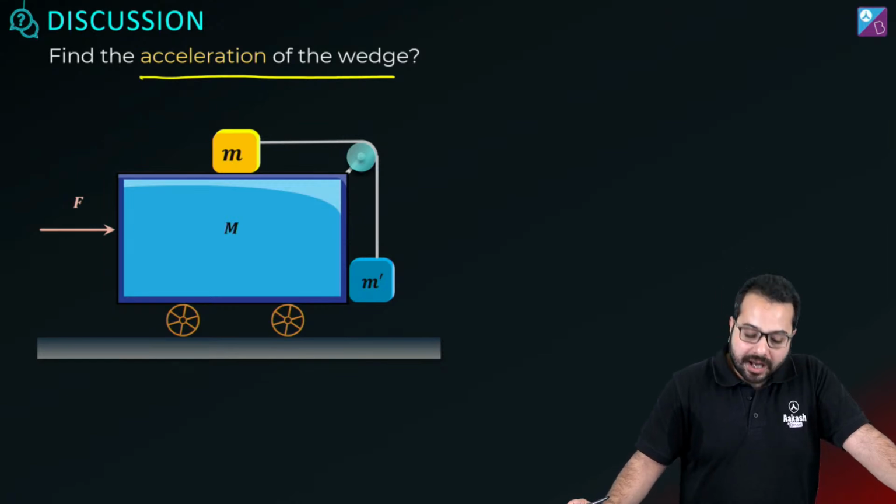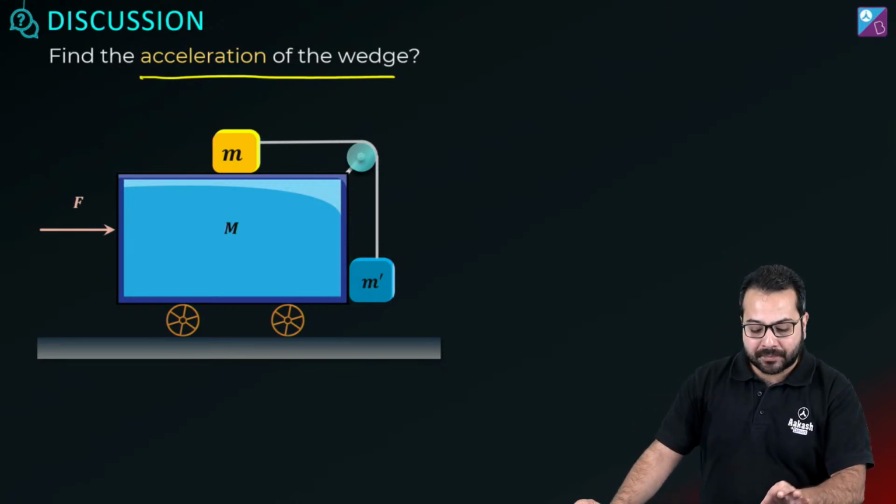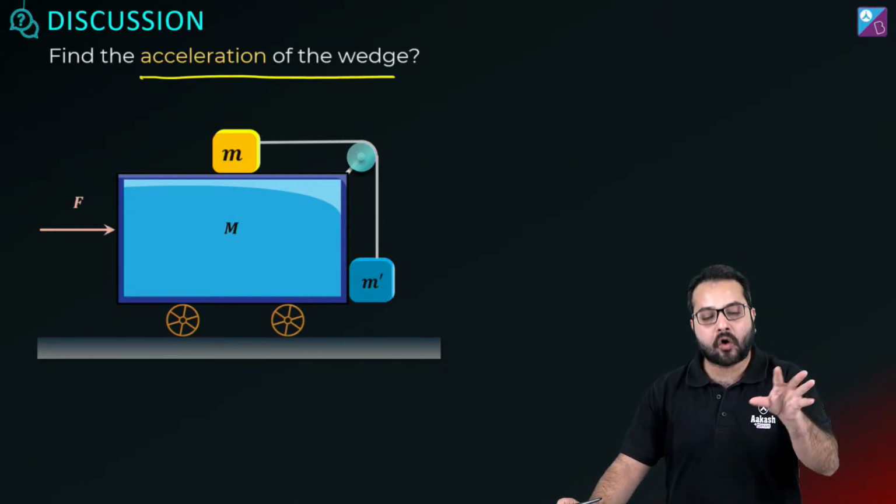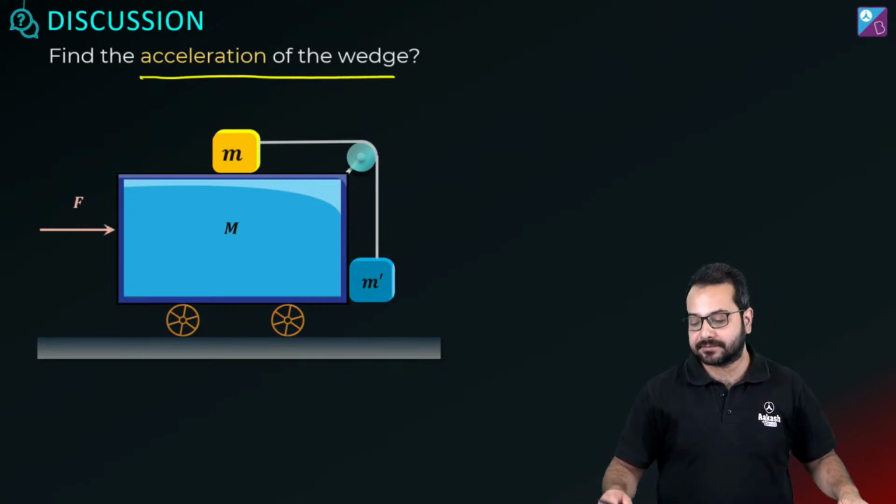Okay. Now tell me, are small m, m prime and capital M going together or not? Can we assume all the three masses to be one system? Yes or no?